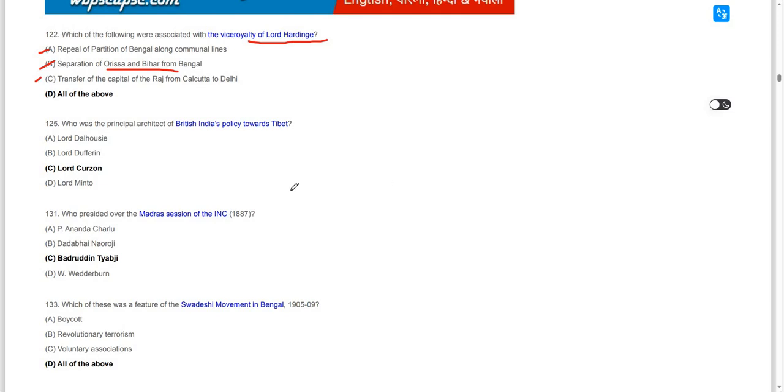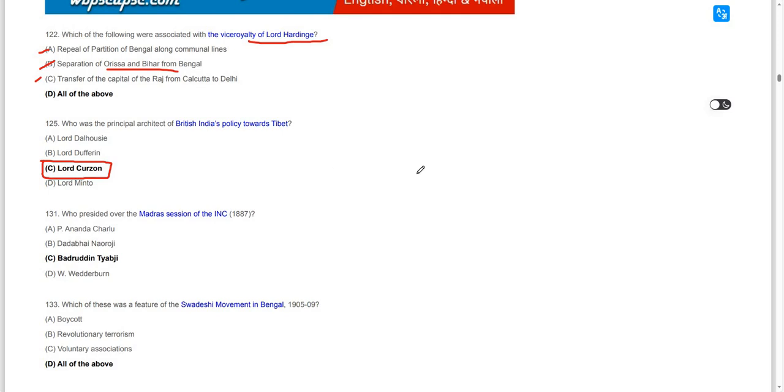Moving on to the next question, who was the principal architect of the British India policy towards Tibet? Who was the instrumental individual there? Lord Curzon was instrumental there. Who was the principal architect of the British India policy towards Tibet? That was Lord Curzon.